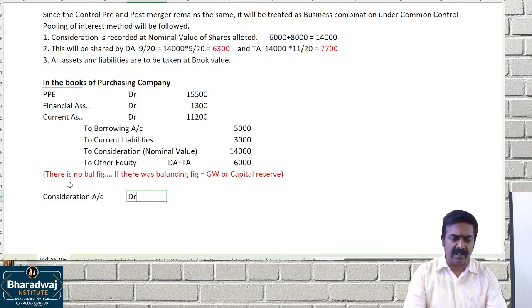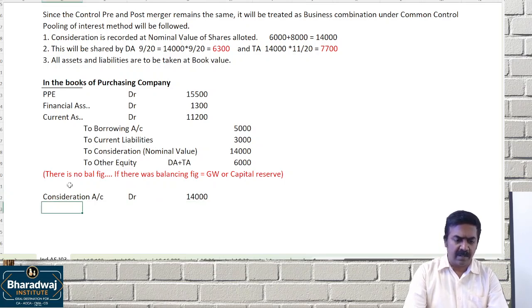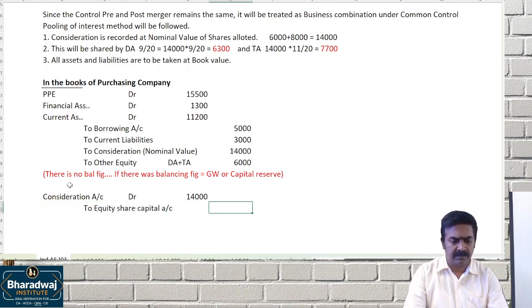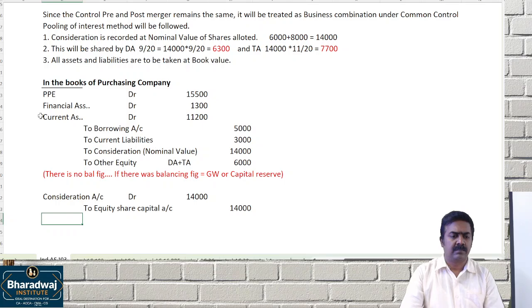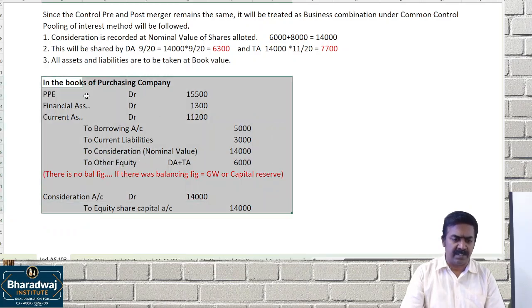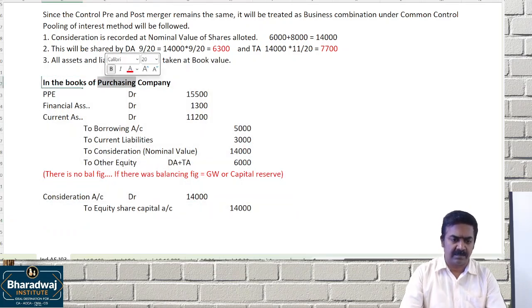Consideration account 14,000 will be recorded at nominal value. This is in the books of the purchasing company, or you can say acquirer.